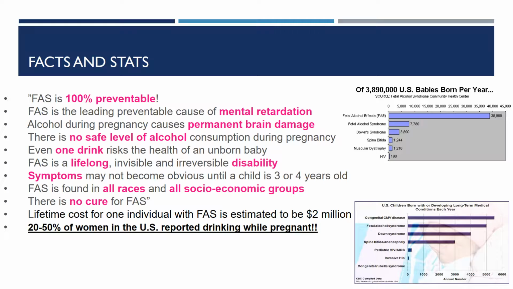Symptoms may not become obvious until a child is 3 or 4 years old. FAS is found in all races and all socioeconomic groups. There is no cure for FAS. Lifetime cost for one individual with FAS is estimated to be around $2 million. 20 to 50% of women in the U.S. reported drinking while pregnant.